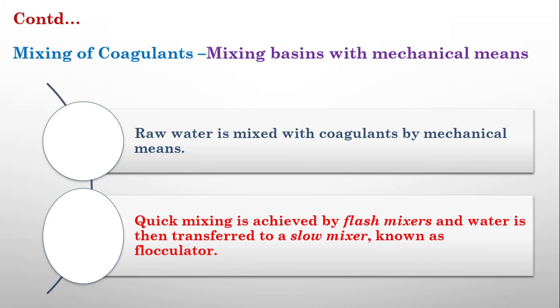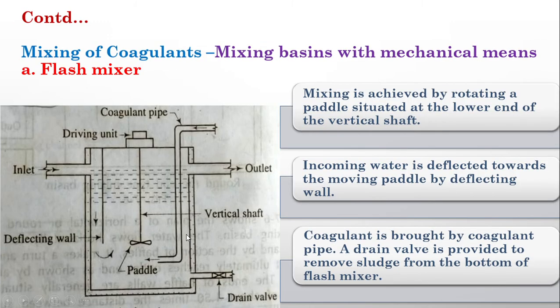And the final means by which we can mix the coagulants is mixing basins with mechanical means. Here we will use mechanical energy for mixing the coagulants with water. There are two types again, flash mixers as well as slow mixers. Slow mixers are otherwise known as flocculators. We can see each of them. First one is a flash mixer. In the flash mixer, you can see in this figure, there is a tank.